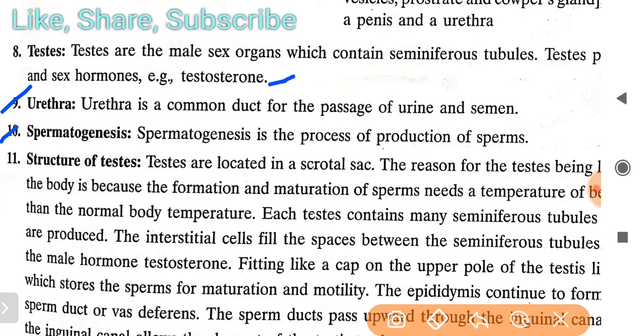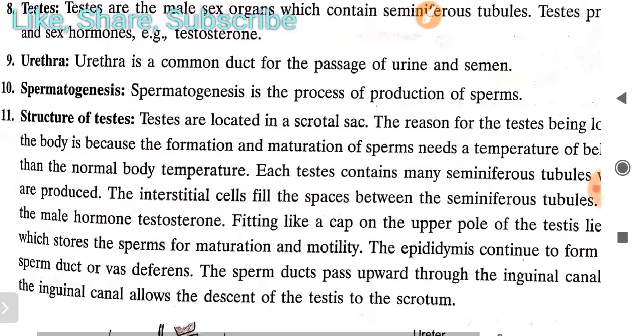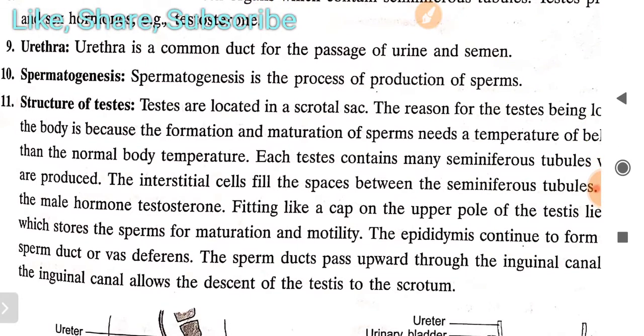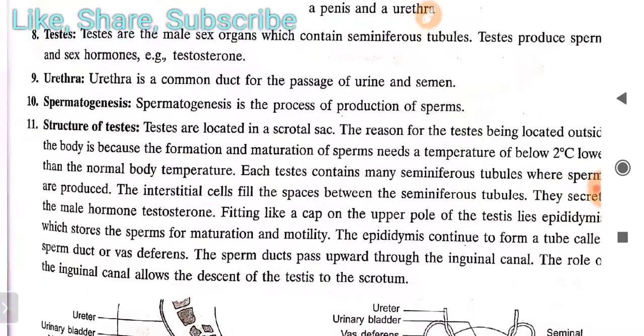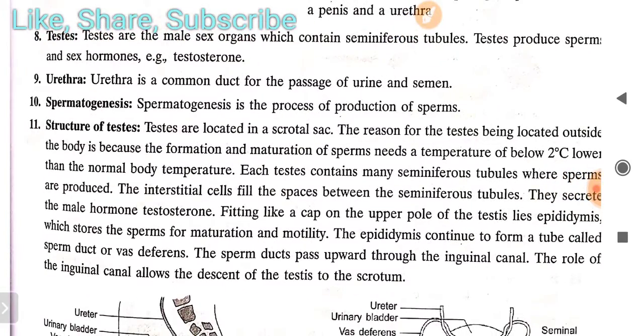Then spermatogenesis. This is an often asked question. Spermatogenesis is the process of production of sperms. As you know, sperma is related to sperms, and genesis, a common term in biology, means synthesis or formation. Now this is the main topic. Read carefully, we have to understand the structure of these testes.